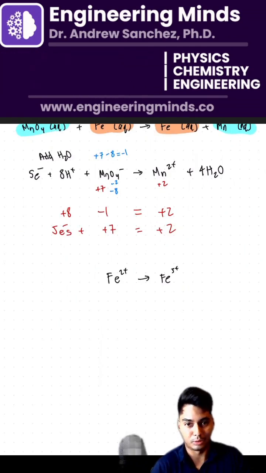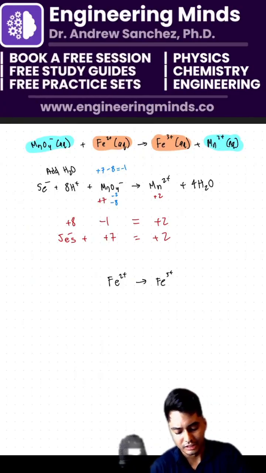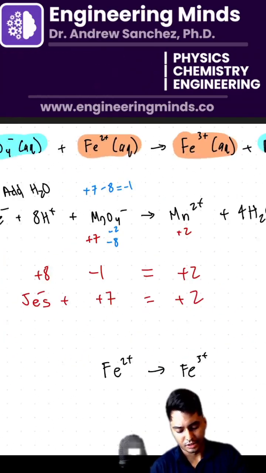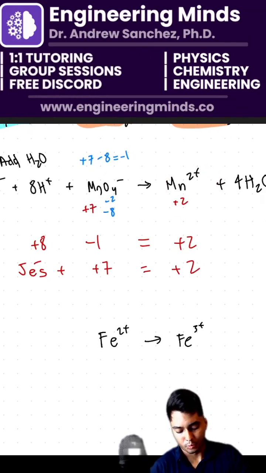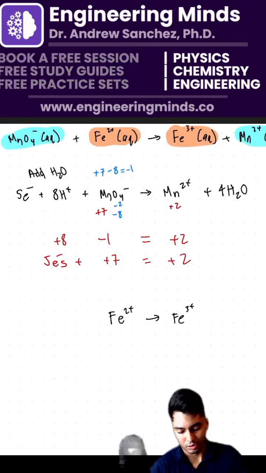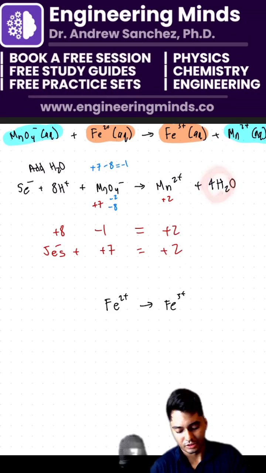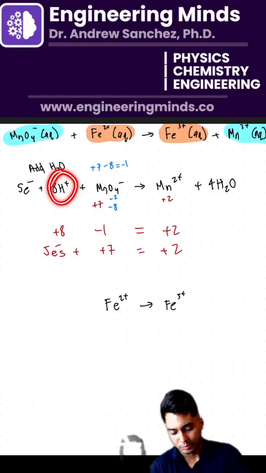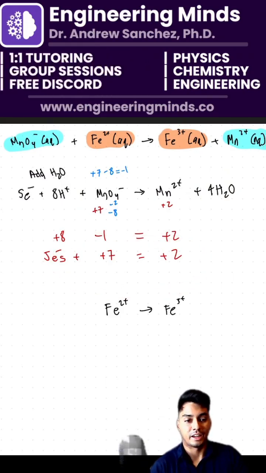So Leslie, we're basically balancing our redox. The first thing we did was balance the oxidation numbers. So that's how we got minus 8 plus 7. And on the right-hand side, we saw that we had Mn2 plus. So the very first thing we did was add water. I needed 4 oxygens, so I added 4 waters, because water is H2O and I'm allowed to add water because this is in solution. Then I saw we had 8 H's on the left-hand side, so 8 H's gave me 8 H pluses on the left-hand side. And the last thing I did was balance the charge here to have an overall balanced half reaction.